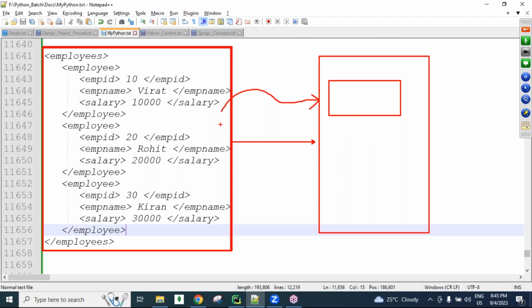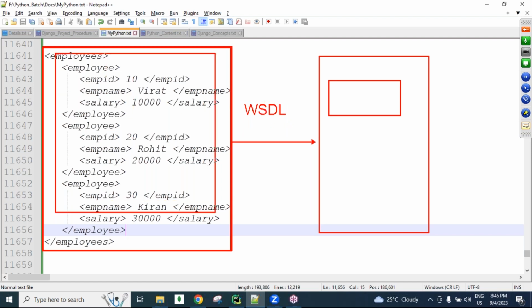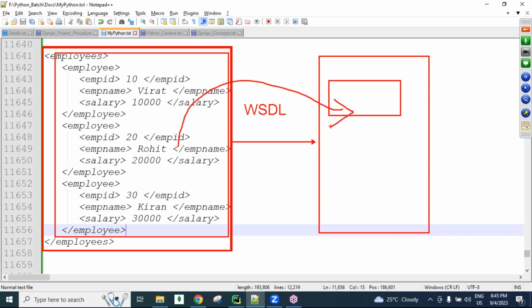And next, for transferring this XML data from one application to another application, we are required to install WSDL software. WSDL stands for Web Services Description Language. We are downloading and installing this software. Using this WSDL software, we transfer the XML object from one app to another app. So this is also one problem, guys.